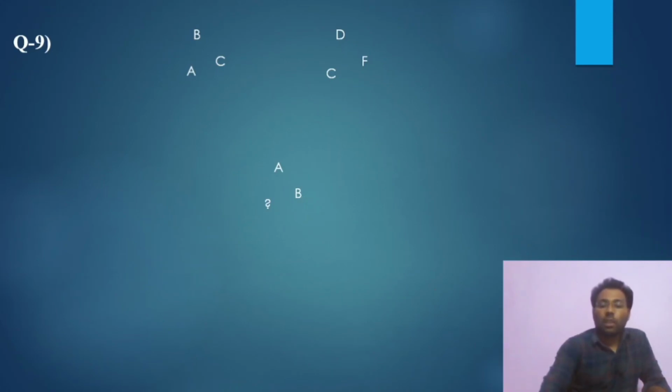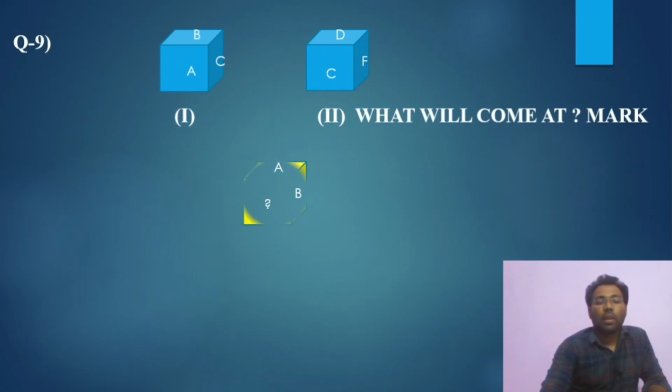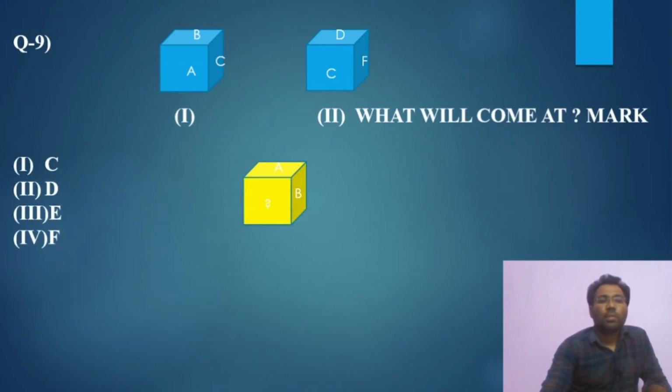Now move on to the next question, the 9th. Two dice, and what will come at the question mark. This question is similar to the previous one. You have to find what will come at the question mark. So here C is common. Rotate clockwise.